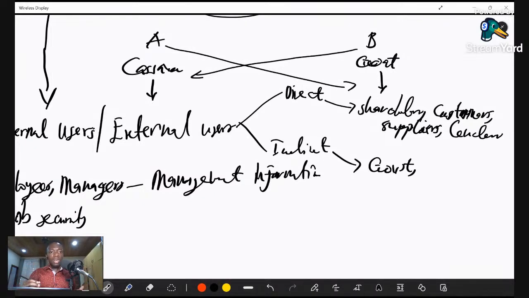So this is what we need to understand when it comes to the users of financial information as they request the financial information to make sound economic decisions. So let's take note of that. Any question? So that is for the users and their information needs in the financial statement.